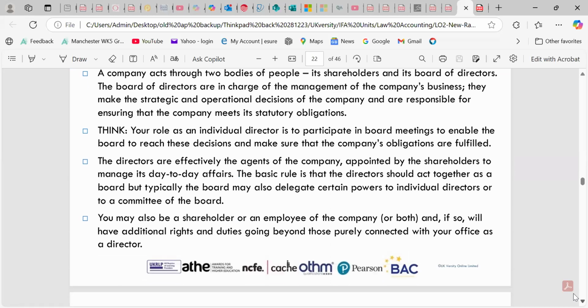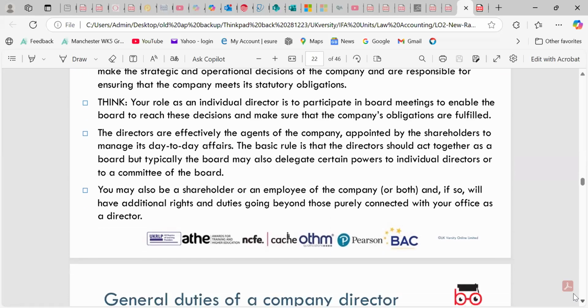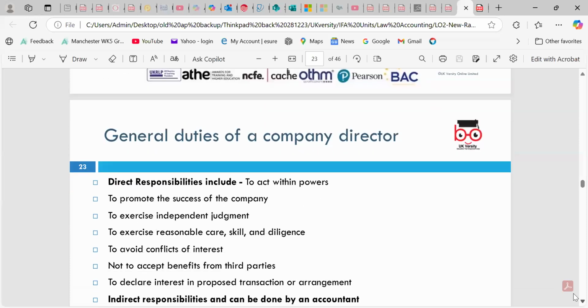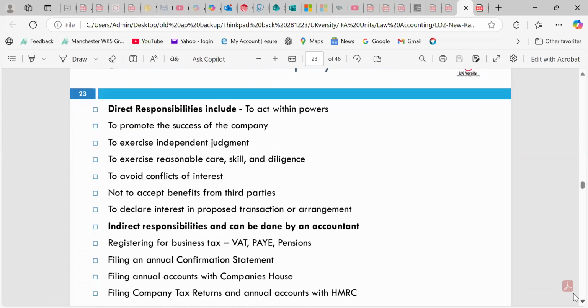So we have to look around the balanced approach and the stakeholders, which is mostly what we apply now. Directors are effectively the agents of the company, appointed by the shareholders. That's agency and agent theory, which sets the duty of the director with the responsibility to promote the success of the company, work in the wider interest of the company, not the interest of themselves, and not be involved in bribery.